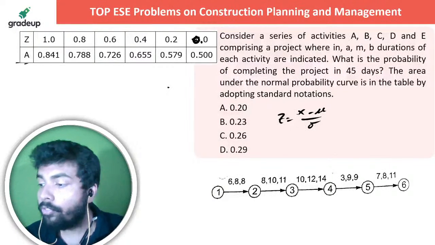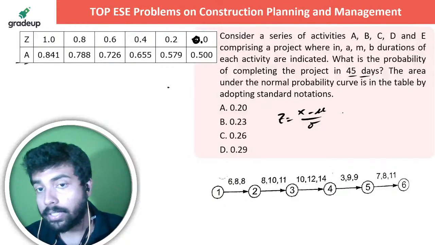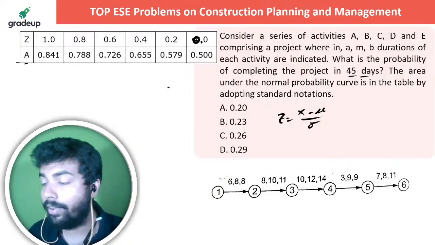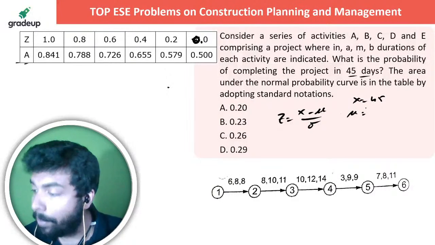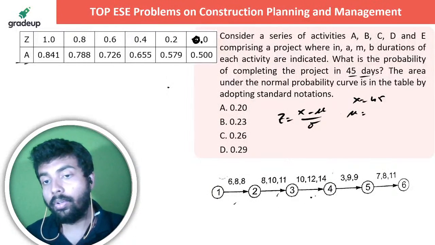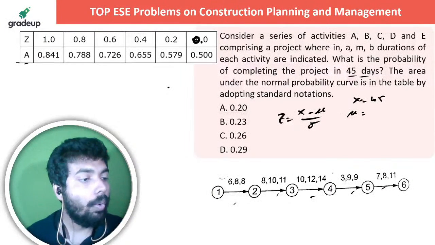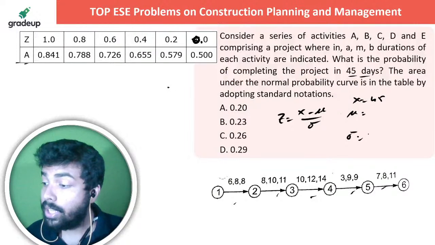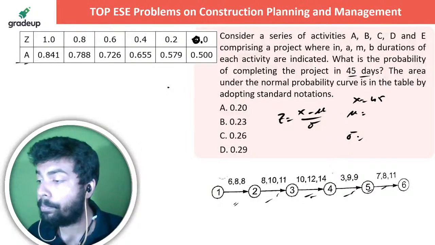X is what, sir? From the expected formula. Yes, this is X. X is given as 45 days. So what is the probability that the project is going to get completed in 45 days? So X is 45. What is mu? You have to find out. From the expected time of each of the activities you will get it, basically, right? That is, what is the total expected time and what is the total project time. And what is sigma? Sigma is the total project sigma. This is the project sigma.